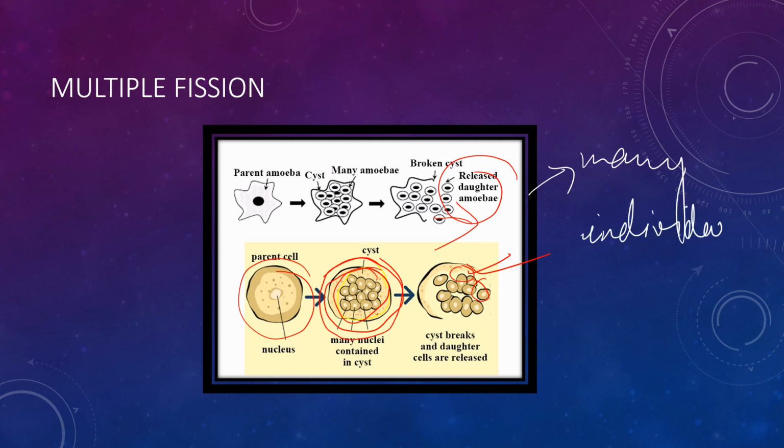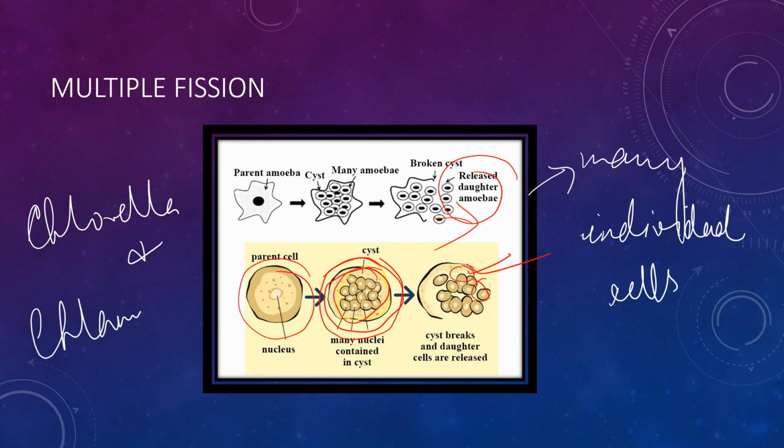Is it clear? This is mainly seen in many unicellular algae, for example chlorella and chlamydomonas.